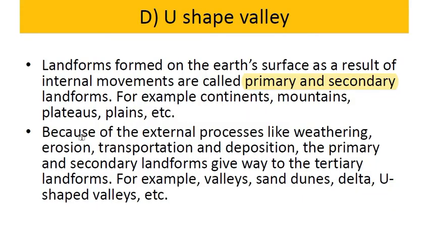Because of external forces like weathering, erosion, transportation, and deposition, the primary and secondary landforms give way to tertiary landforms. Because of the erosional factors, different landforms are formed on the existing landform that are known as tertiary landforms. For example, different valleys like v-shaped valley, u-shaped valley, then sand dunes, deltas. All these come under tertiary landforms.